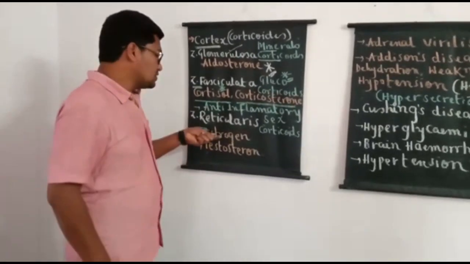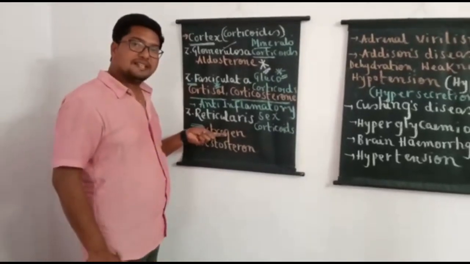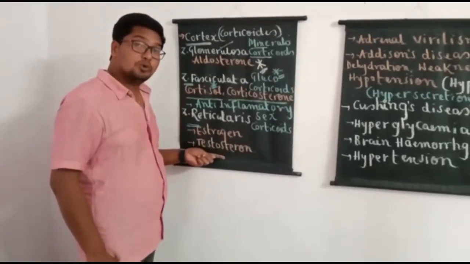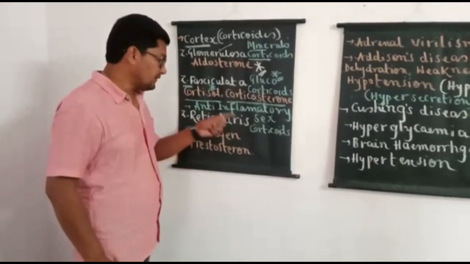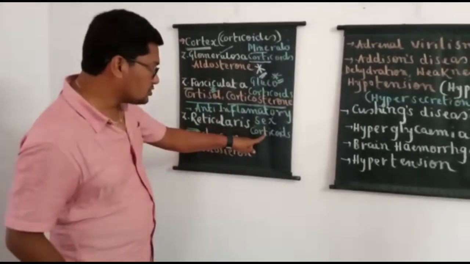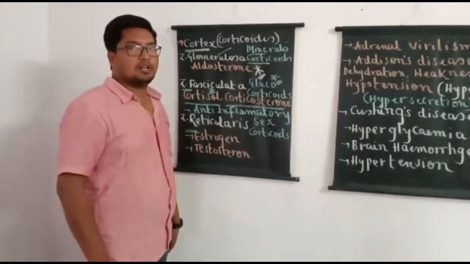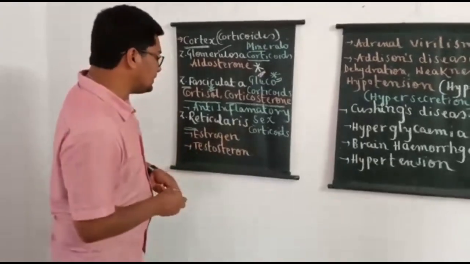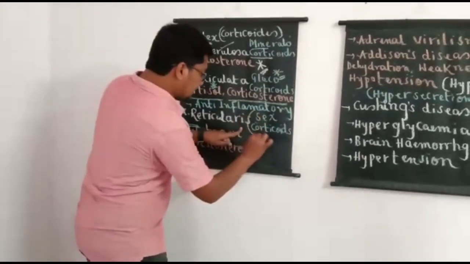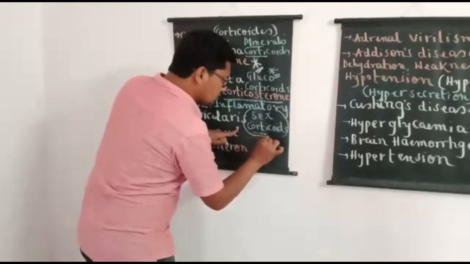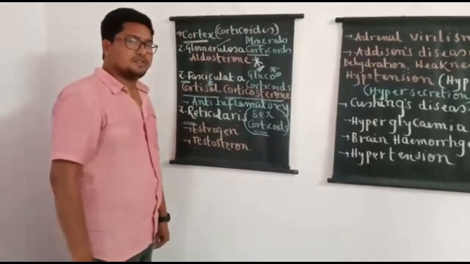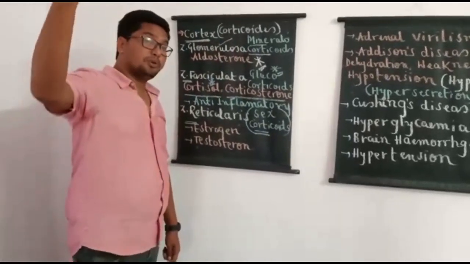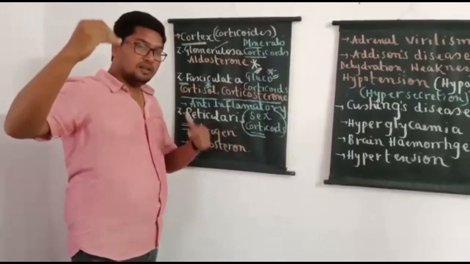You know, estrogen is the most important female sex hormone, testosterone is the most important male sex hormone. That's why these hormones together called sex corticoids. And here importantly, students should remember, these sex corticoids role is not that much important, because we have gonads which can produce the sex hormones in large amounts.